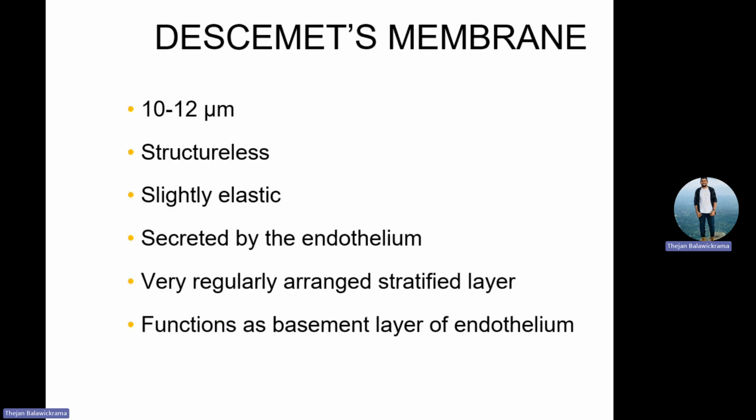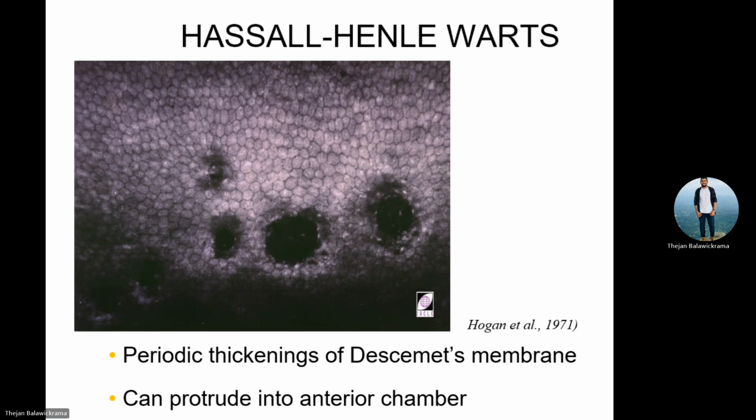Now you have a fourth layer, the basement membrane. The basement membrane is actually structureless, and with age it gets thick, right? It is about 10 to 12 microns, and it is the basement membrane of the endothelium, right? And sometimes this basement membrane protrudes toward the anterior chamber, right? And it disturbs the endothelium. It comes toward the anterior chamber.